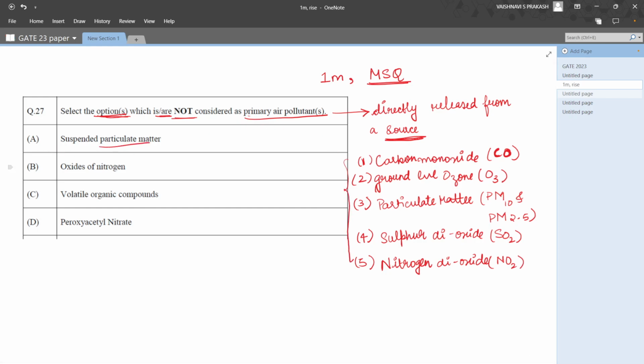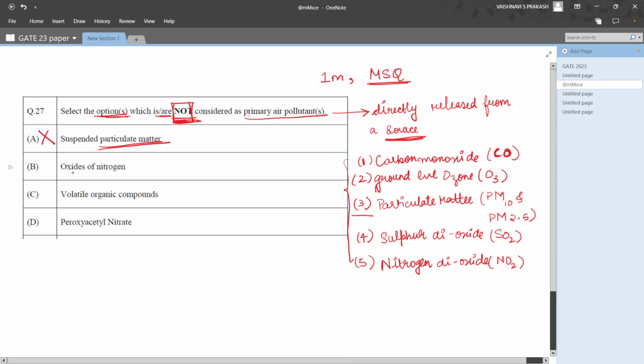We can see that suspended particulate matter, which is here, is a primary air pollutant. Sorry, we have to be very careful here, like I just made a mistake, the question asks which are not considered primary air pollutants. So suspended particulate matter is a primary air pollutant, so this is not the right answer. Oxides of nitrogen is also a primary air pollutant, so this also is the wrong answer.